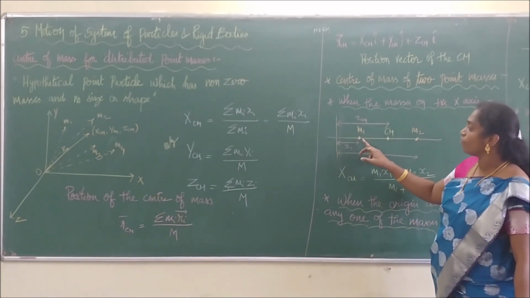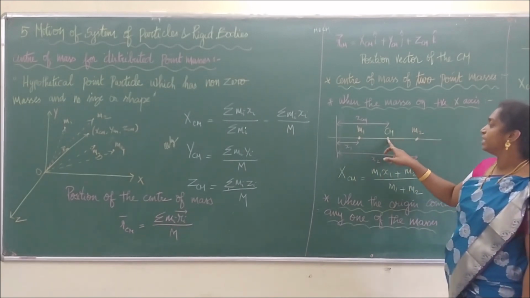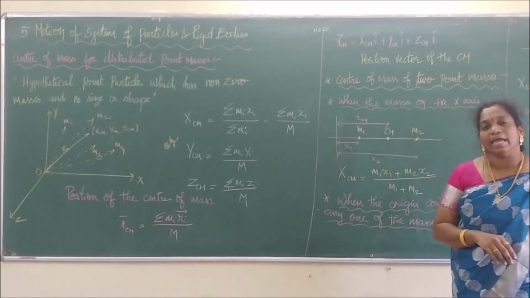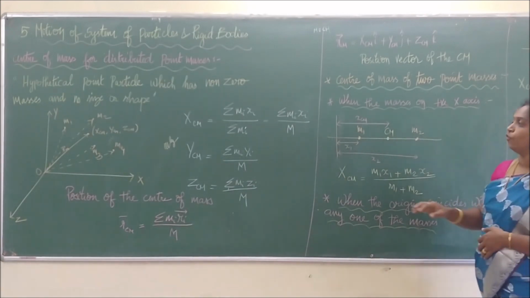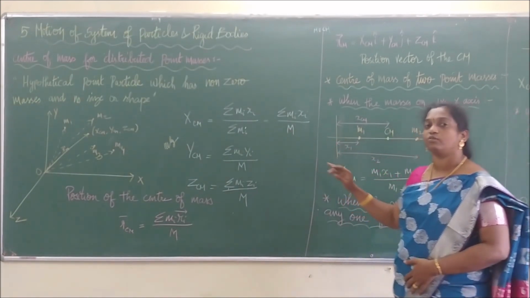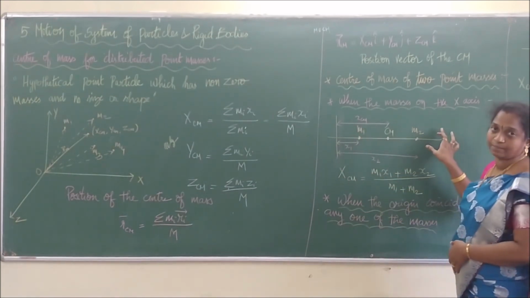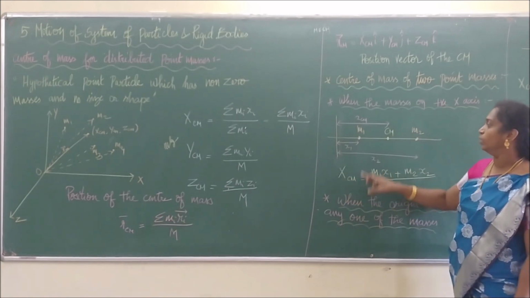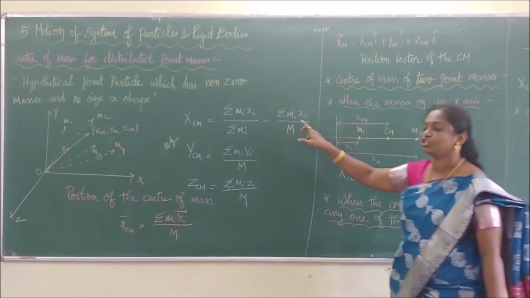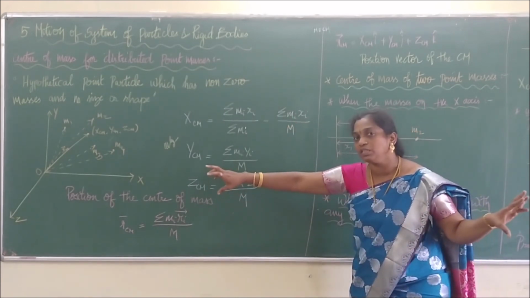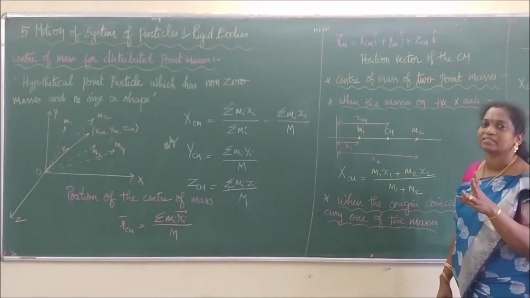So we can say that m1 is at a distance of x1 and m2 will be at a distance of x2, and the center of mass will be at a distance of xcm. Therefore, as per the same equation, the center of mass xcm will be equal to, this is only one coordinate system, right? So xcm is the summation of mi xi. We have to add all the x coordinate terms with respect to mass. Here only two masses are there and two x coordinates.